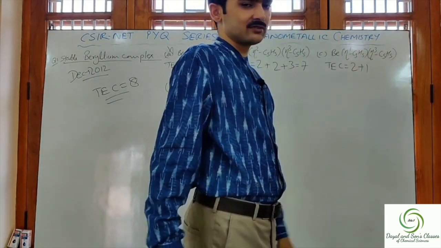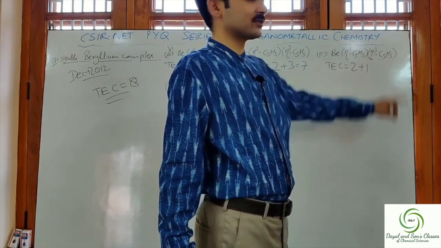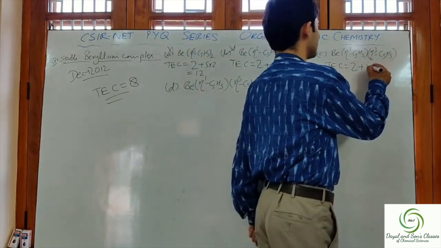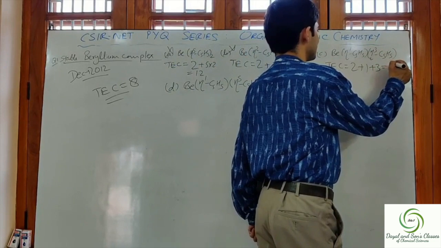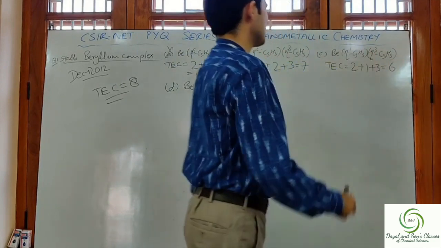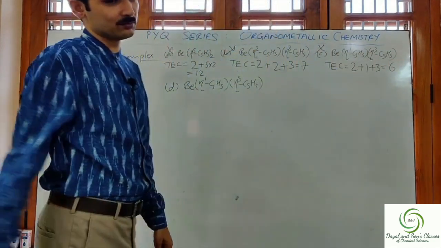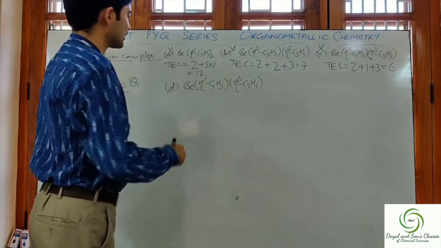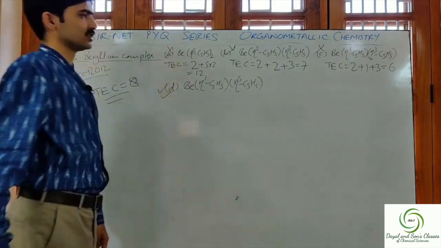Now the second one is with hapticity 3, and with hapticity 3 C5H5 contributes 3 electrons. This comes equal to 6. So again this cannot be our stable complex. So we are left with option number D. So option number D is the correct option.